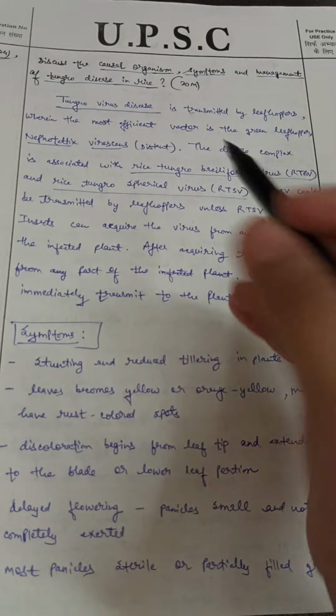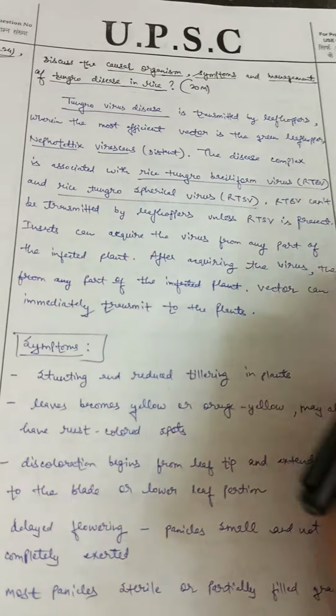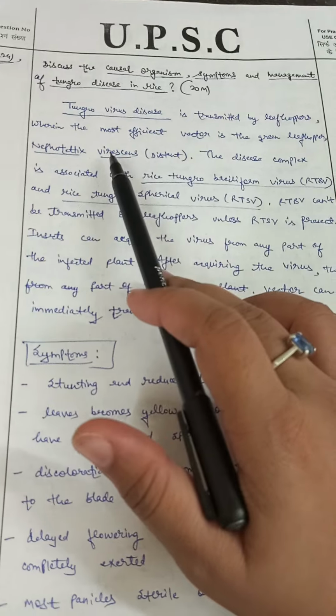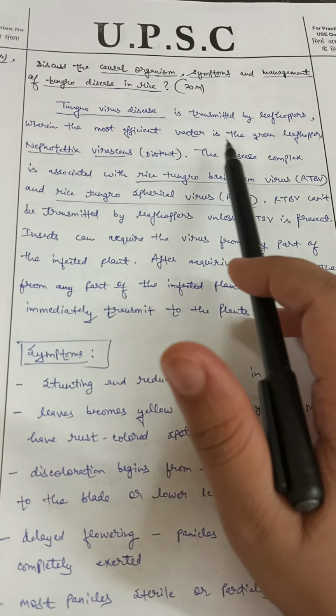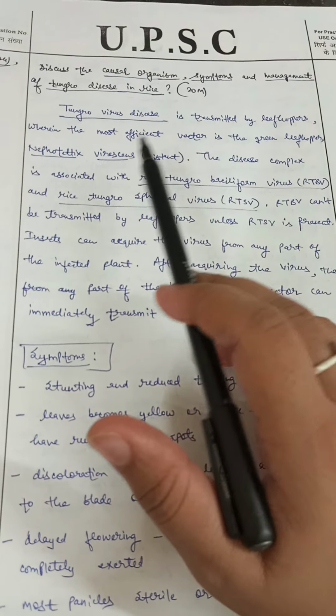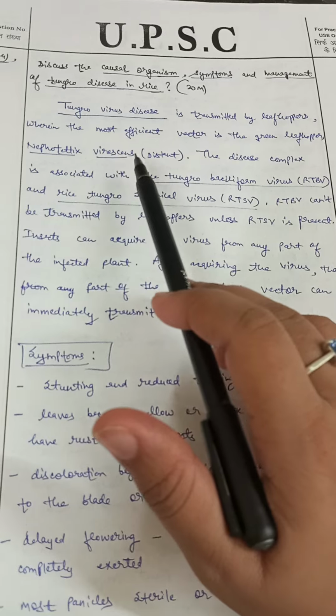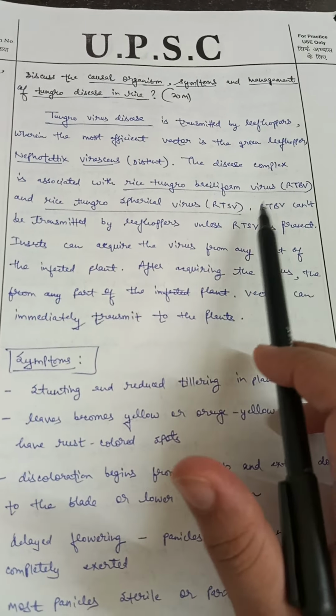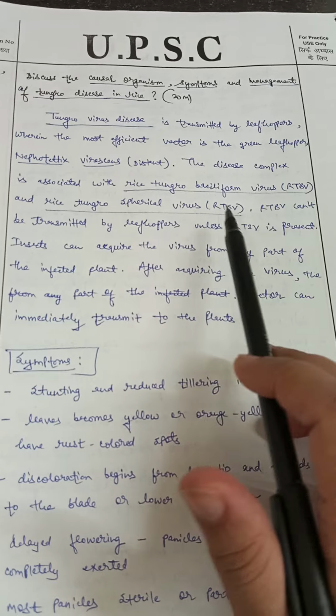First of all, we will discuss the causal organism. Tungro virus disease is transmitted by leaf hoppers, wherein the most efficient vector is the green leaf hopper. Its scientific name is Nephotettix virescens. The disease complex is associated with the rice tungro bacilliform virus and the rice tungro spherical virus.